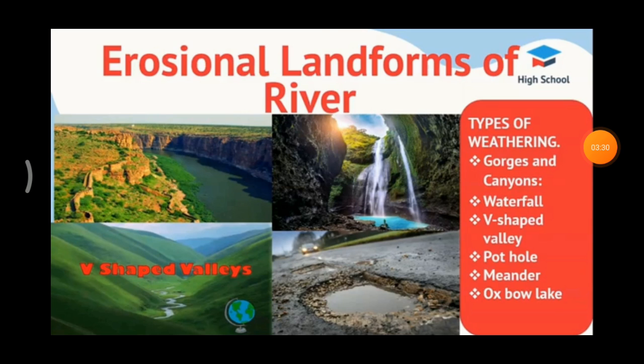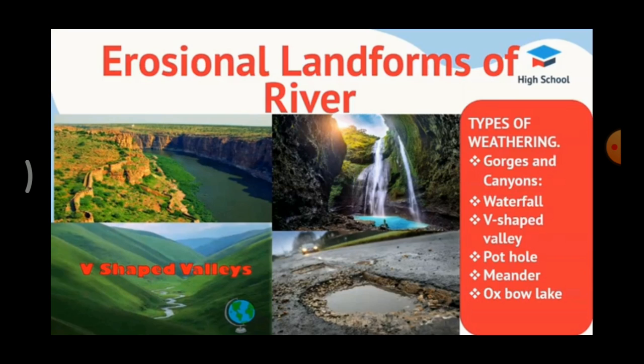First one is gorges and canyons. When the river flows through a mountainous region made up of hard rocks, it forms a valley. That is called a gorge. A deep gorge with steep sides that runs for hundreds of kilometers is called a canyon.